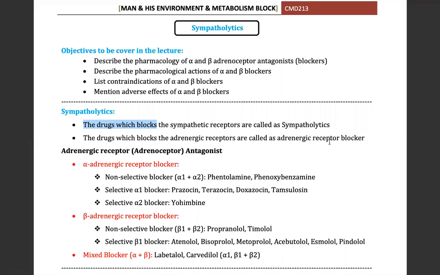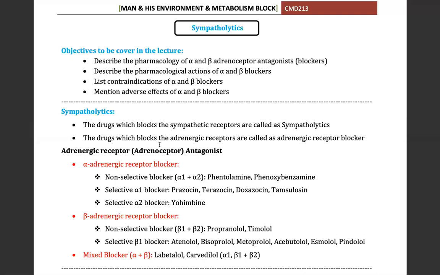We can say alpha blocker, same. We can say beta blocker, same. We can say alpha adrenergic receptor blocker, same. And if we say beta adrenergic receptor blocker, it will be specific for the beta. So sympatholytics means the drugs which block the sympathetic receptor, and its opposite, sympathomimetics, means the drugs which activate the sympathetic receptor. So today we are going to discuss the lytics, the blockers.